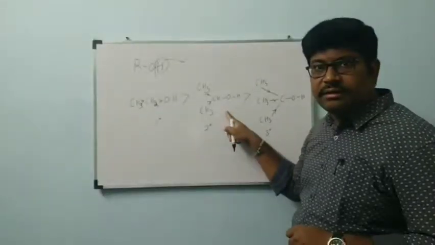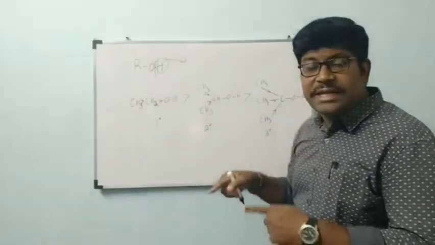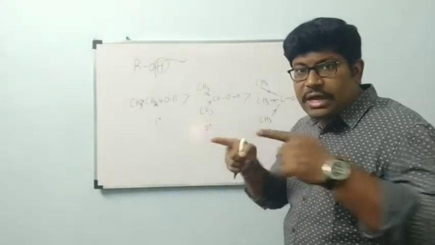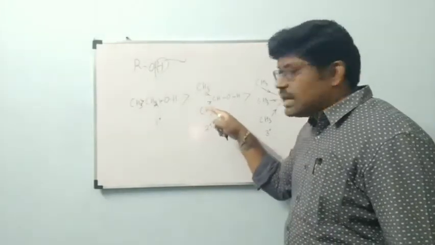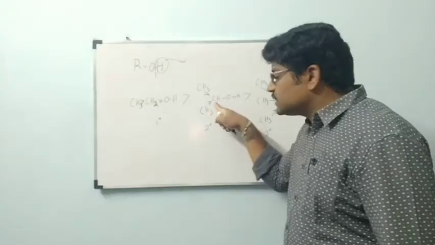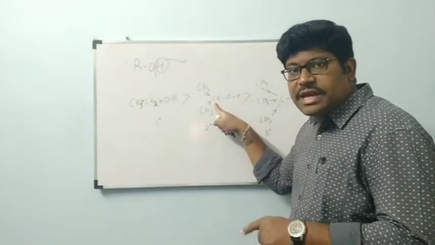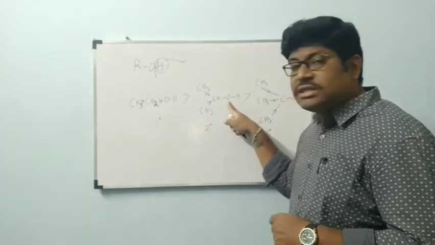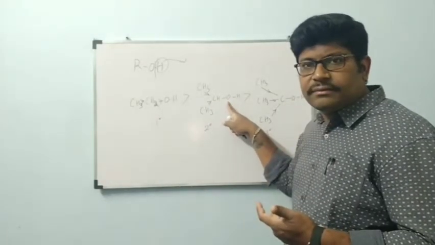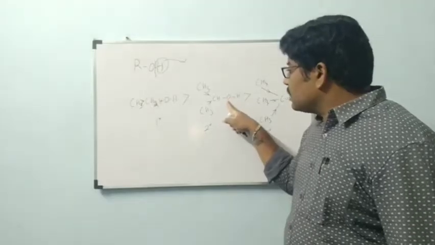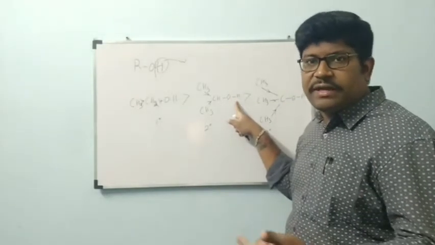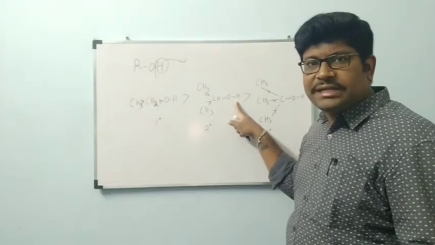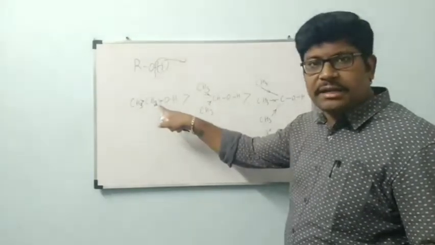Coming to this one, electron donating groups are increased. How many electron donating groups are there? Two electron donating groups are there. Those two electron donating groups will increase the electron density of this carbon very highly. Then this carbon will hold the oxygen very strongly. Then this oxygen will hold the hydrogen furthermore very strongly. Here this one cannot be undergone easily when compared to primary alcohol.